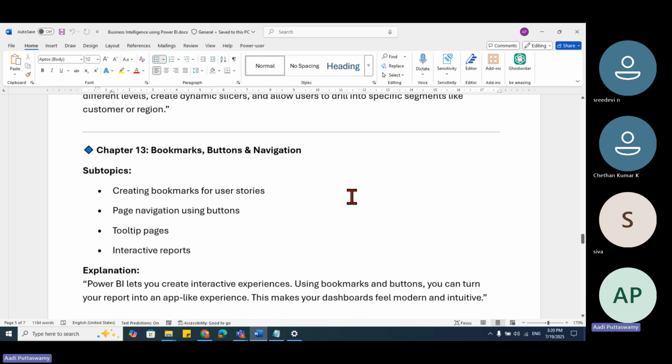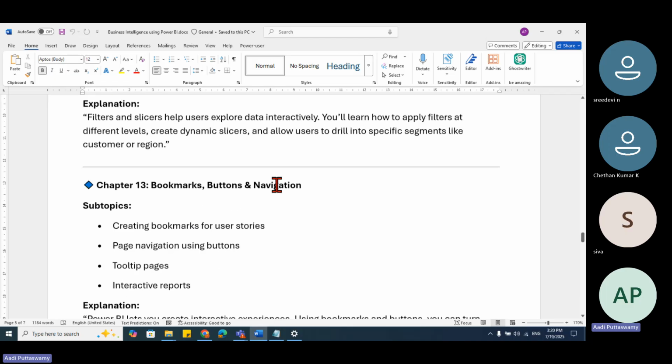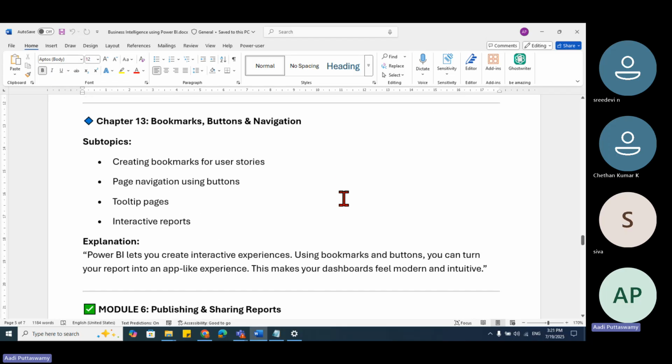Okay. All right. So we have the slicers, filters, and drill through. All are actually different types of filters. Next, bookmarks, buttons, navigations. Bookmark means I have a view. I can have a button; click on that, and only that view will be there.